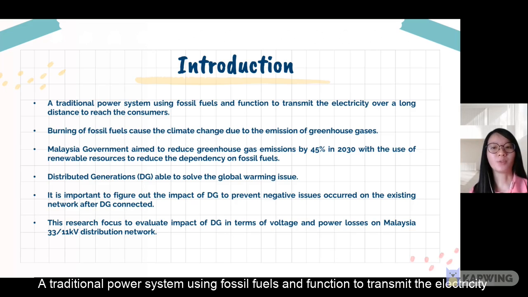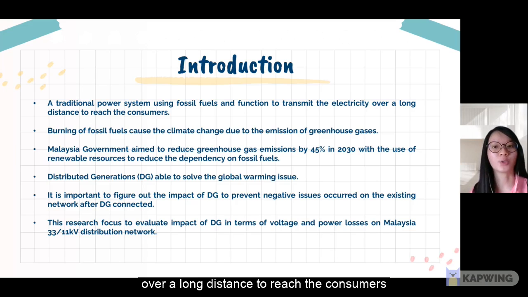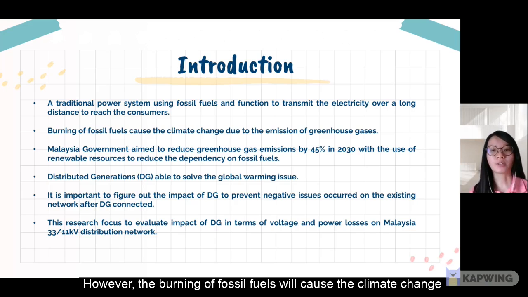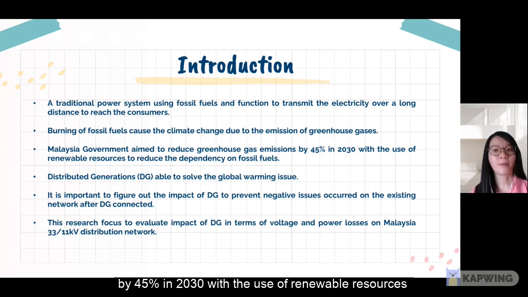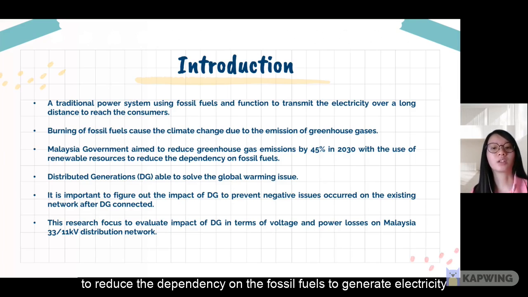A traditional power system uses fossil fuel and functions to transmit the electricity over a long distance to reach the consumer. However, the burning of fossil fuel will cause climate change due to the emission of greenhouse gases. Recently, the Malaysian government aims to reduce greenhouse gases by 45% in 2030 with the use of renewable resources to reduce the dependency on fossil fuel to generate electricity.